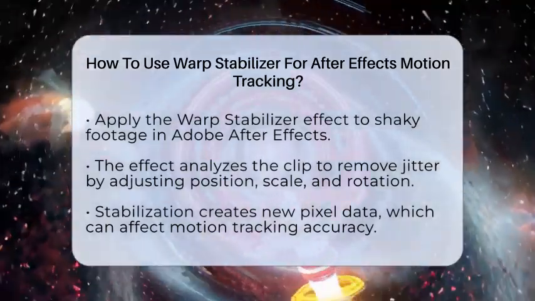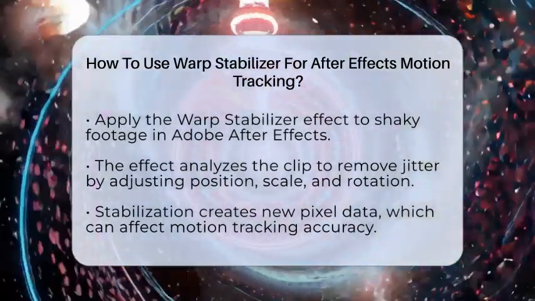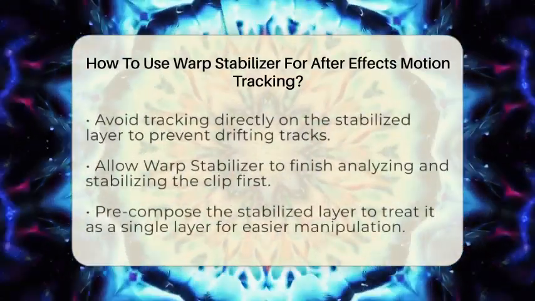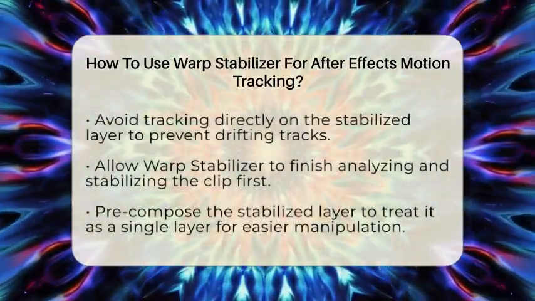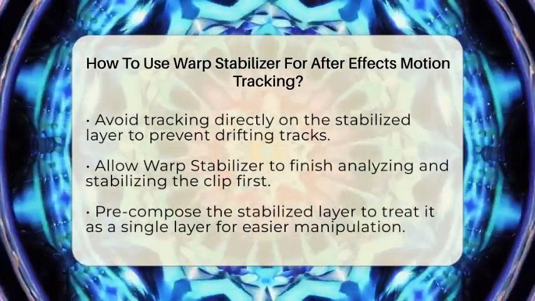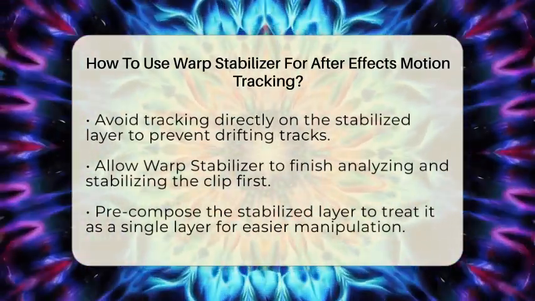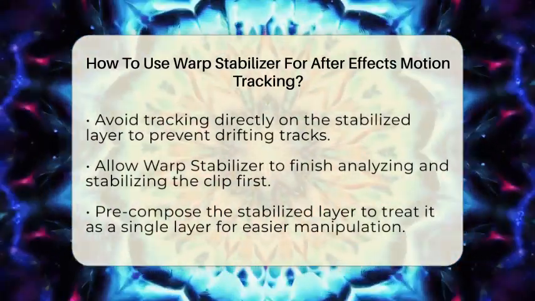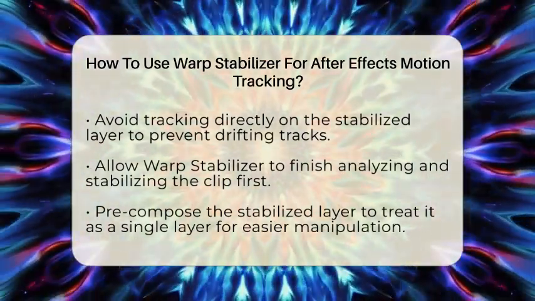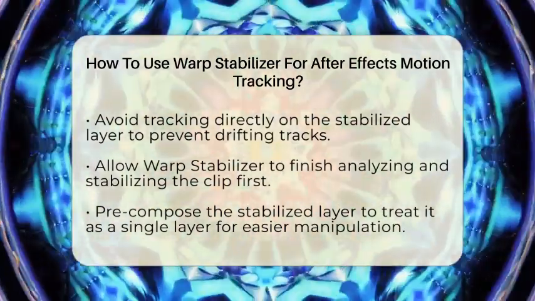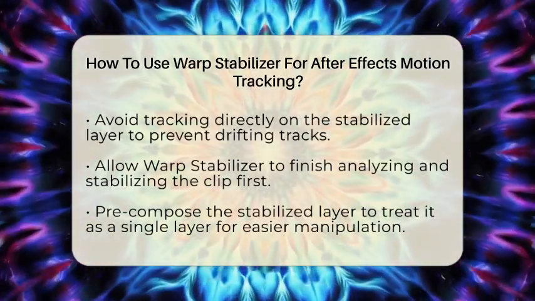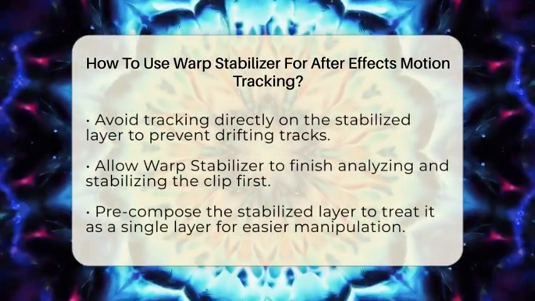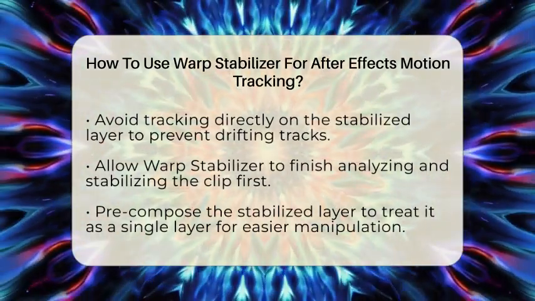However, there is a catch. When you apply Warp Stabilizer, it modifies the footage by creating new pixel data. This means that if you try to perform motion tracking directly on the stabilized layer, you may end up with inaccurate results. The stabilized footage no longer matches the original pixel positions frame by frame, which can lead to drifting tracks. To avoid this issue, you should first let Warp Stabilizer finish analyzing and stabilizing your clip.